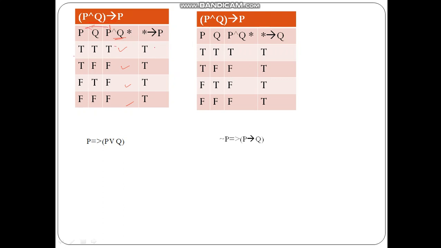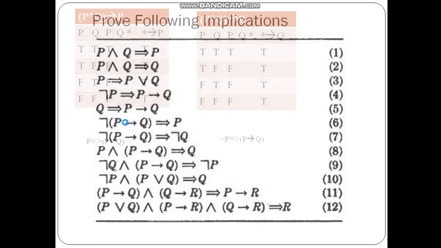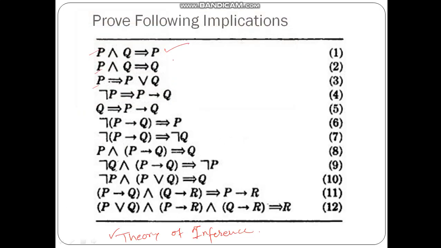Okay, now true is true, false is true, false is true, and false is also true. Since this is a tautology, we can say that P and Q tautologically imply P. That's what we wanted to prove for the first one. The second one is P and Q tautologically implies Q.